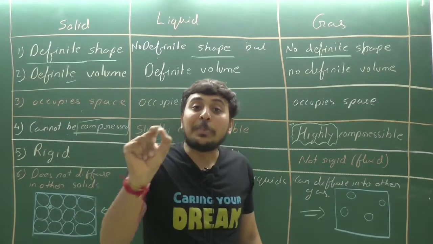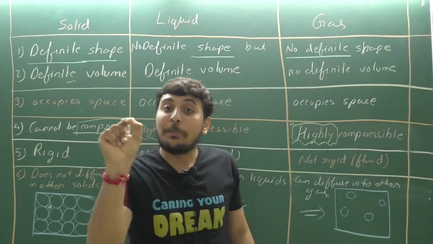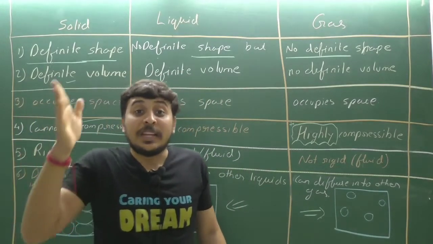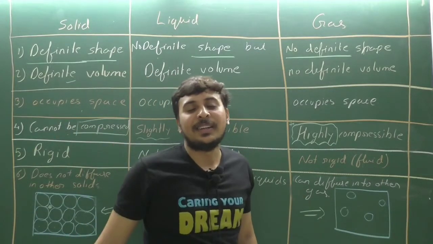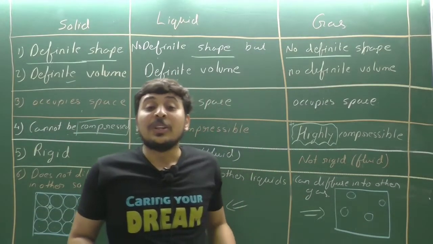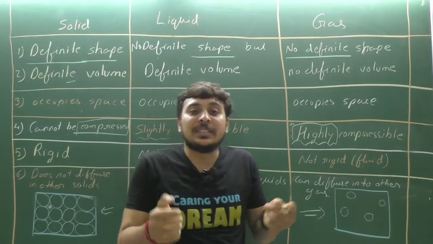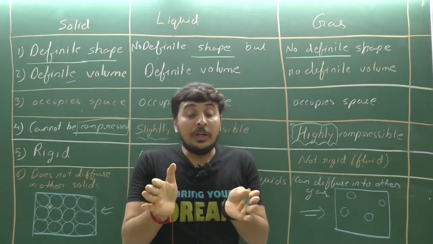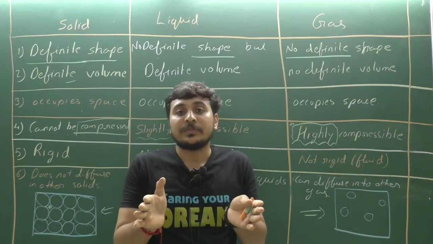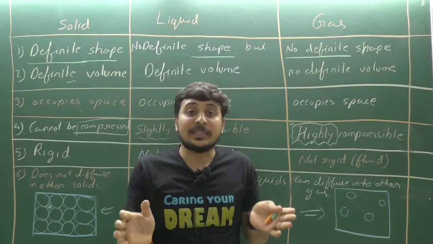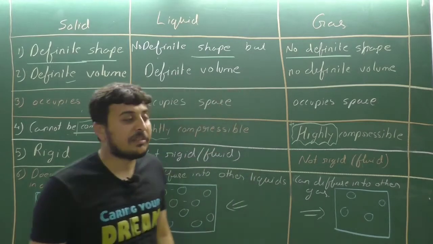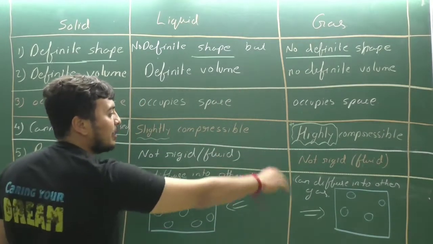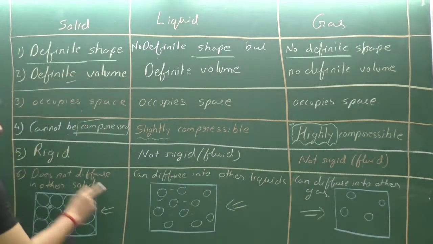So LPG, liquefied petroleum gas, was a gas, but it has been compressed into liquid. So there should be very hard cylinders to compress the gas. Clear? So gases are compressible, and gas can be converted into liquid by compressing. They are highly compressible. They will get compressed easily.